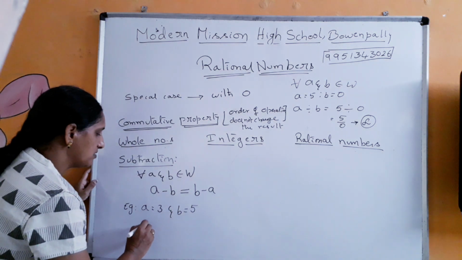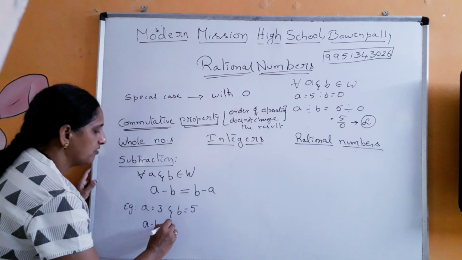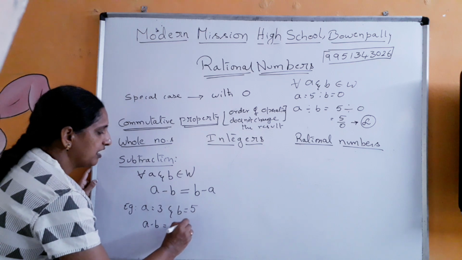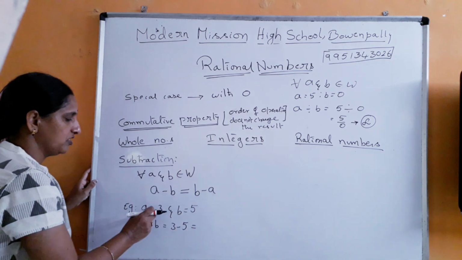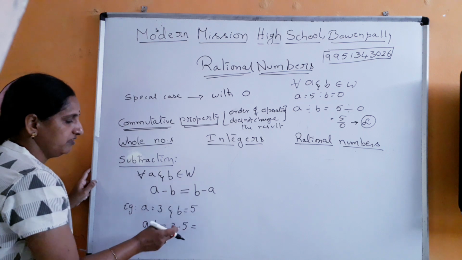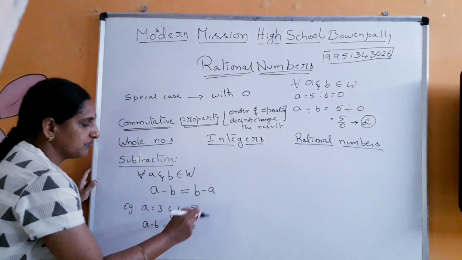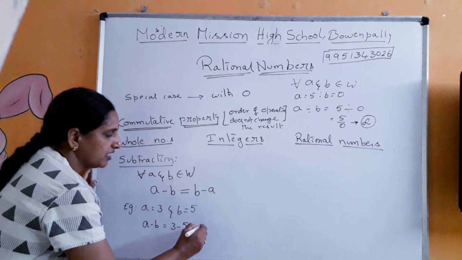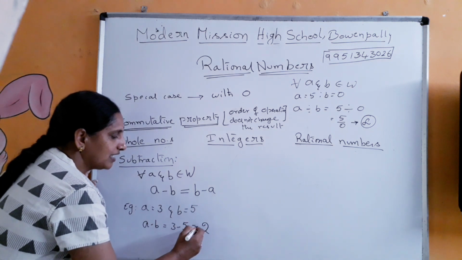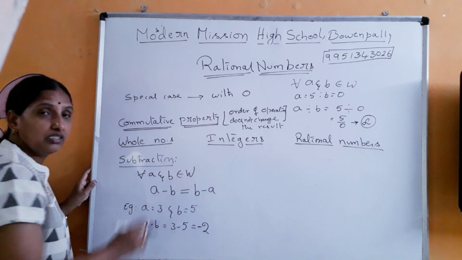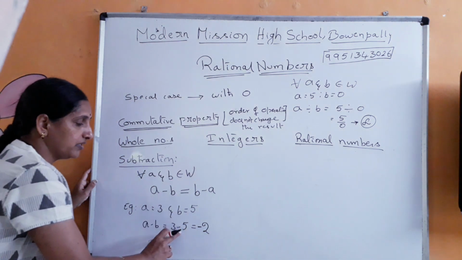So A minus B is equal to 3 minus 5, because A is 3 and B is 5, and the operator I am taking here is minus. So 3 minus 5 is, again subtraction is taking place, 2. What is the sign? Minus 2, because the sign of the larger number has to be taken.